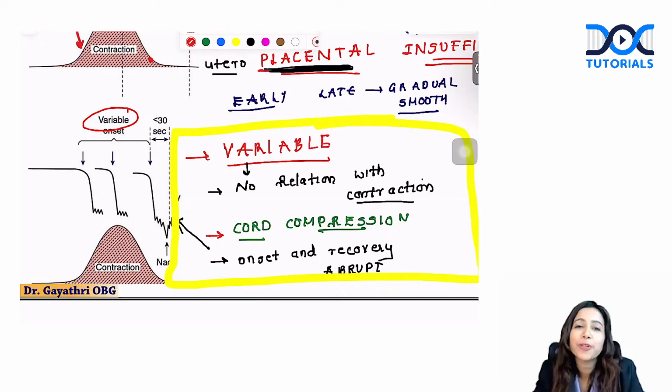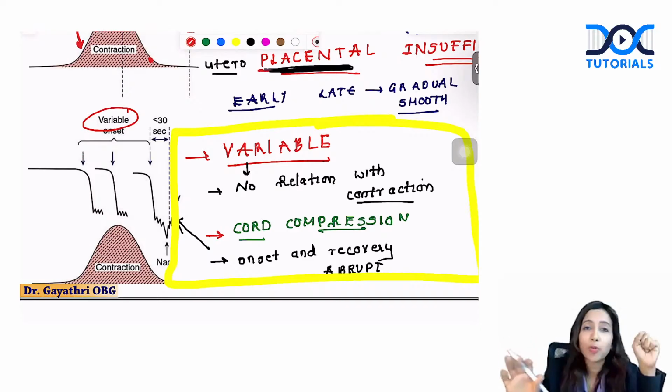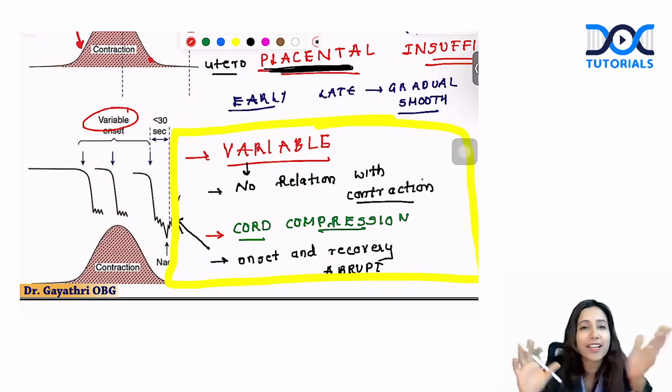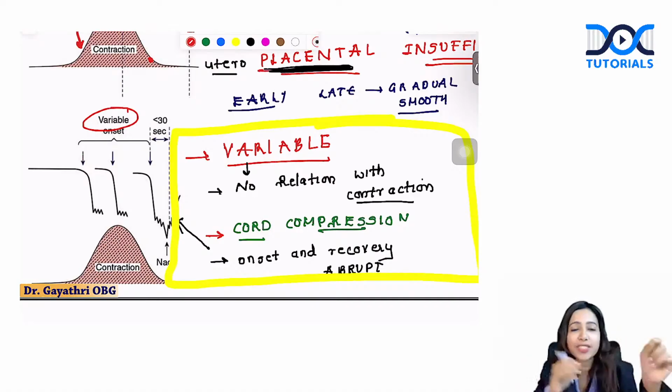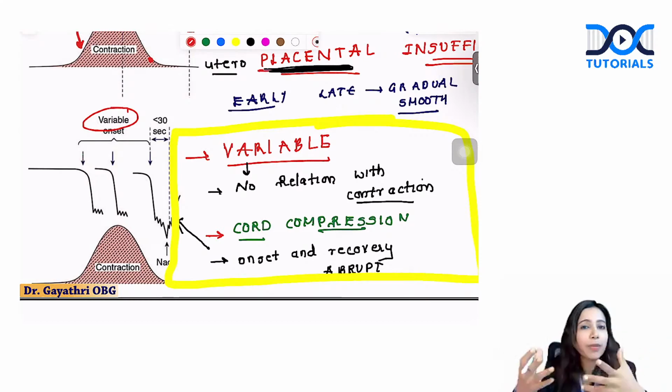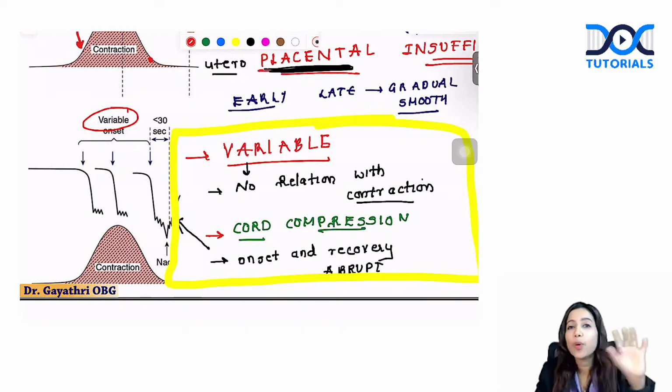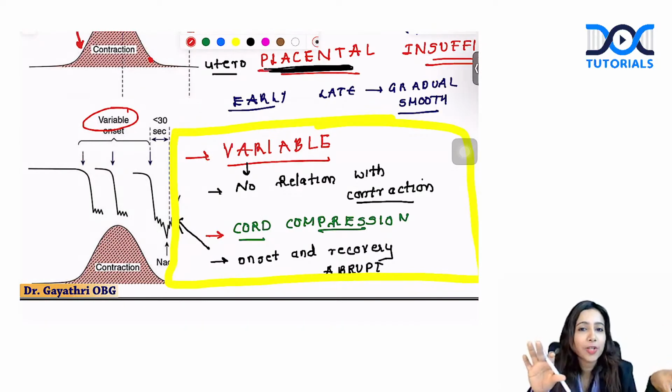Just a mnemonic for you to remember this whenever you are taking the delivery. What is the first part that comes out, or the thing that comes out early? That is the head, right? So early deceleration, head compression. What is the thing that comes out last? आपको बहुत wait करना पड़ता है इसको आने के लिए. Placenta, right? So late connects with placenta. Late deceleration, uteroplacental insufficiency. And what is that structure which keeps on moving, with no fixed relation? It keeps on varying. It is the umbilical cord. The umbilical cord keeps on moving in the amniotic fluid. So variable deceleration is related to cord compression.